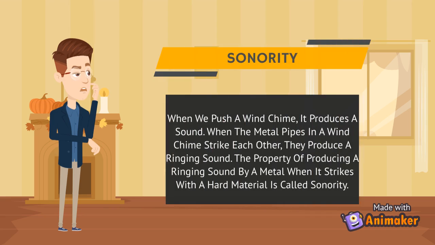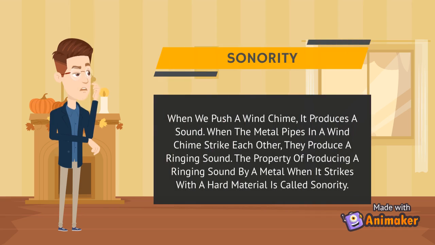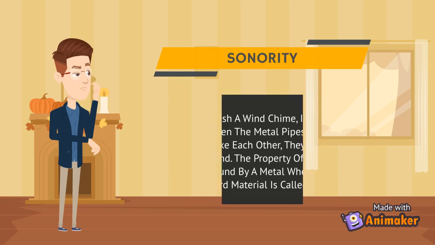Sonority. When we push a wind chime, it produces a sound. When the metal pipes in a wind chime strike each other, they produce a ringing sound. The property of producing a ringing sound by a metal when it strikes with a hard material is called sonority.